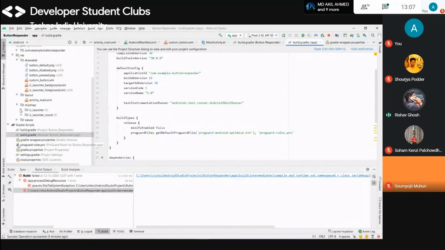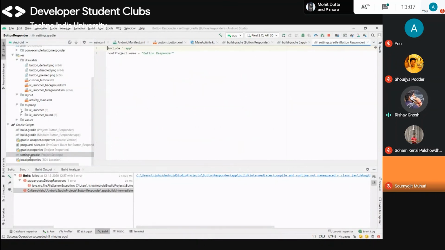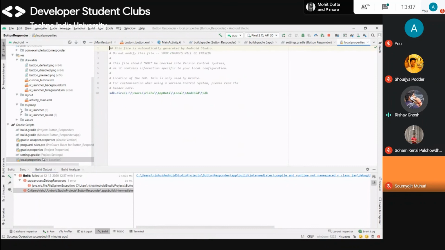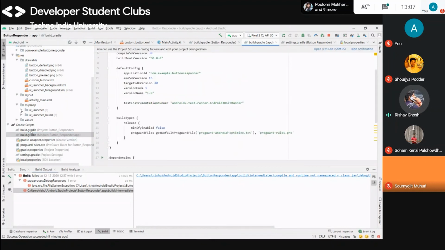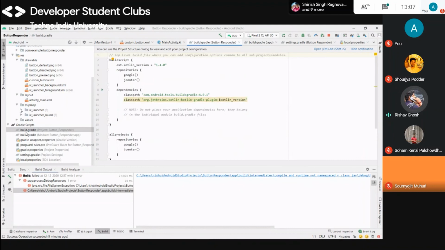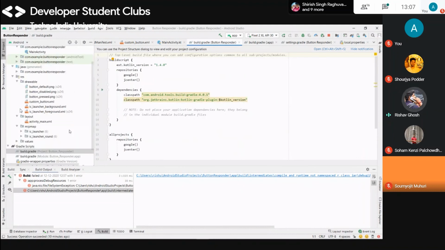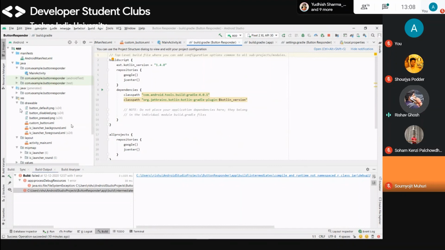Okay, and this is the settings portion. You don't need to do anything with this portion, SDK locations and all. These are none of your work. You just need to work with this module and this project. This is what you all need to work on when you are making any applications. And you can edit configurations of this app from here.